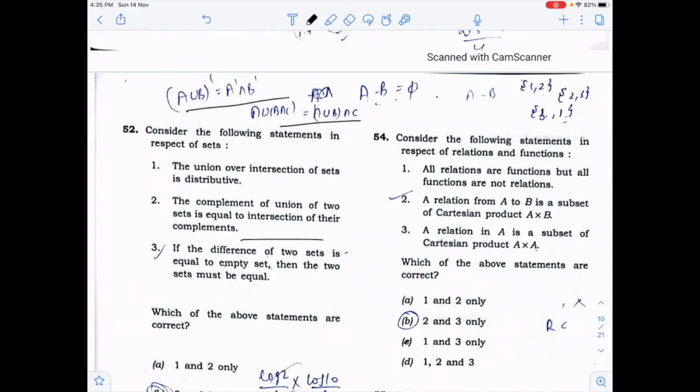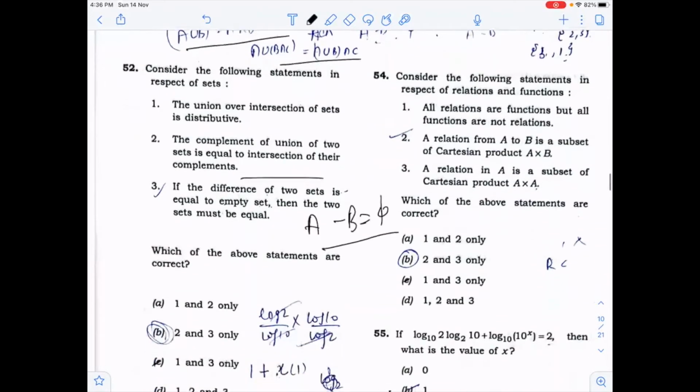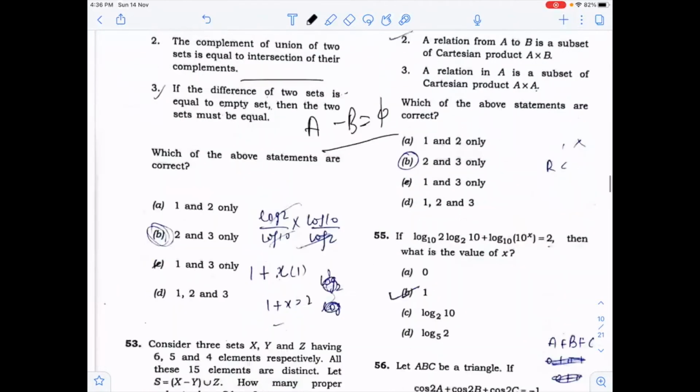And if the difference of two sets is equal to the empty set, then the sets should be equal, because A minus B means the set A which doesn't contain any element of set B. So there is no element common between them. So the answer will come out to be, second and third are true.